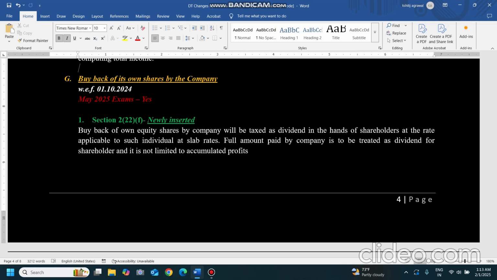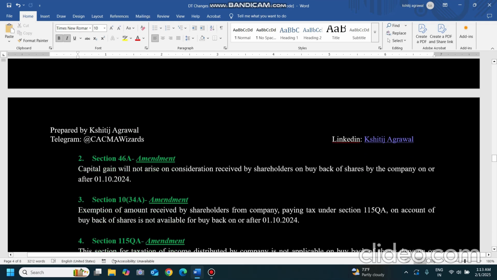Now this will also be treated as taxable income, and the full amount paid by the company should be treated as dividend, and accordingly the slab rate should be applied. The full amount is income because the company is not incurring any expenses for earning this dividend income. So the full amount the company is paying to the shareholder is treated as dividend, and it will be taxed at the slab rates. This is the first change brought in by this buyback.